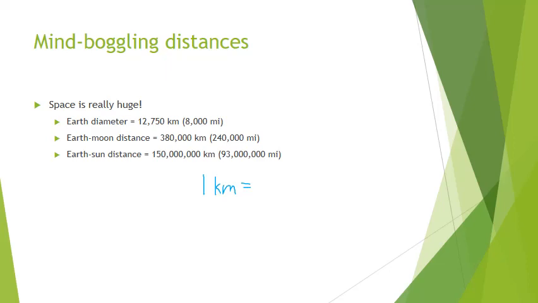So what's a kilometer? A kilometer is 0.62 miles, so it's a little over half a mile. So think about if you run a 5K race. You actually run about 3 miles. So 5 kilometers is approximately 3 miles. A 10K is approximately 6 miles, etc.